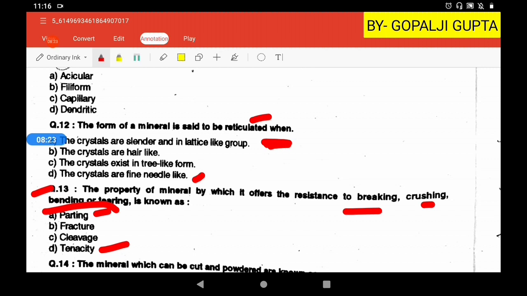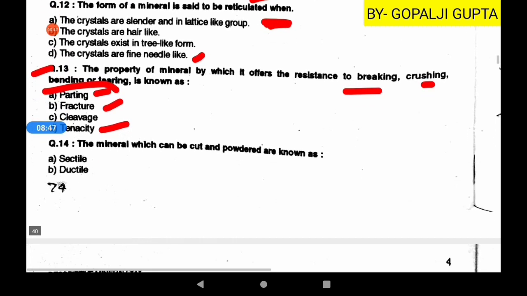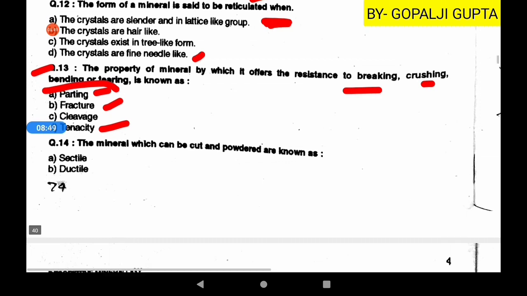Whenever you see the tourmaline mineral, it shows different striations, you can call them parting, a false cleavage. And fracture is simply the broken surface, how the mineral behaves whenever it breaks. Then cleavage is simply the planar surface along which a mineral easily breaks. So tenacity is the property which offers resistance to breaking, crushing, bending or tearing.